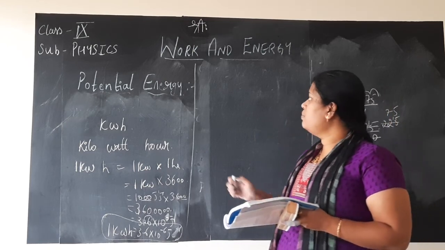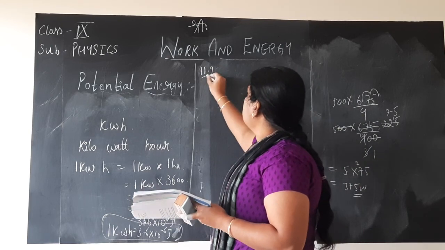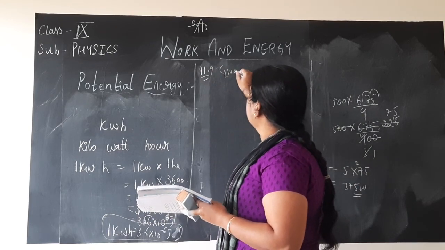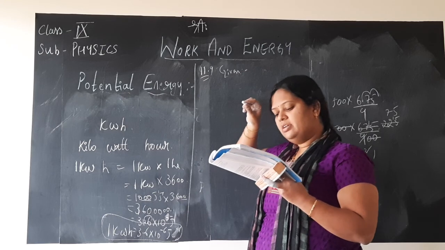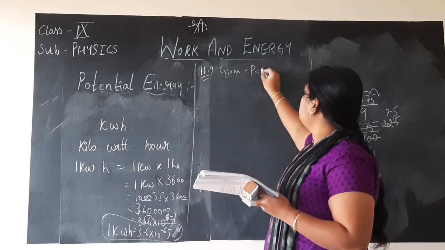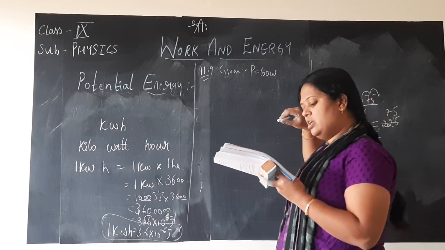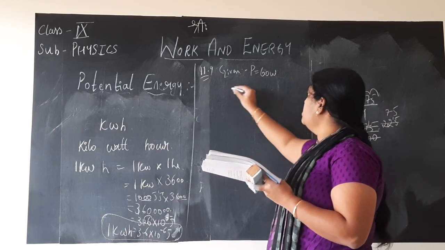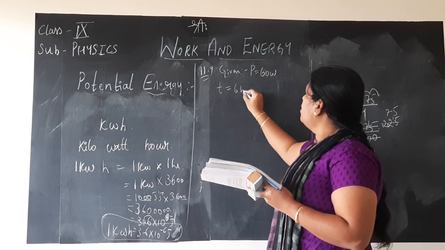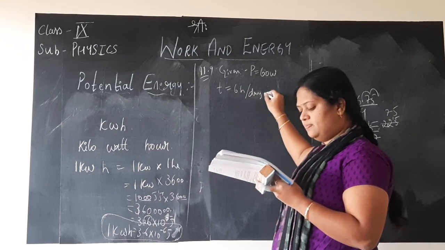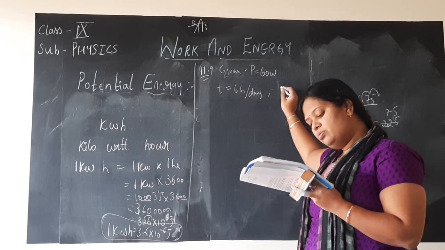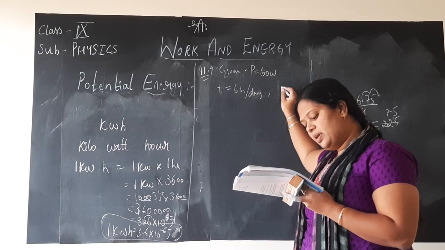There is one small example problem given in your textbook, example 11.9. What is given? An electric bulb of 60 watts. So what is the power of the bulb? 60 watts is used for 6 hours per day. So time is 6 hours per day it is used. Calculate the units of energy consumed in 1 day by the bulb.